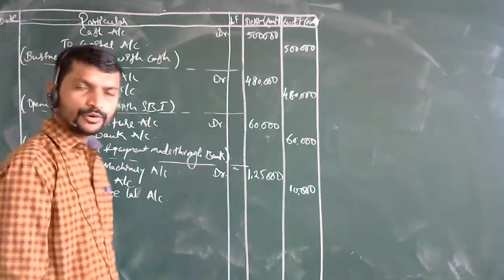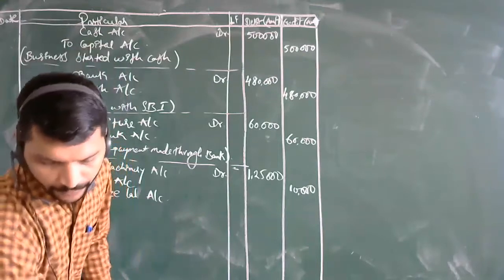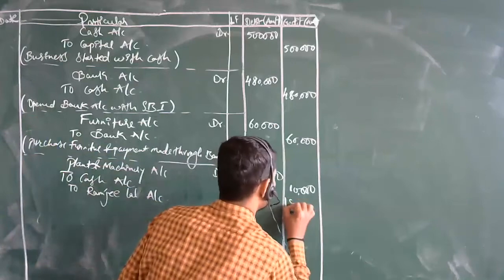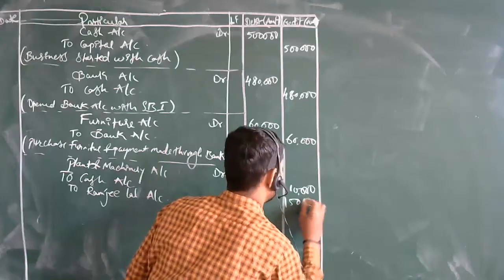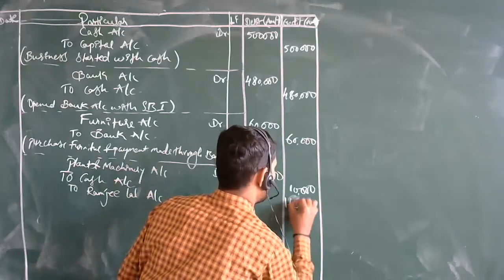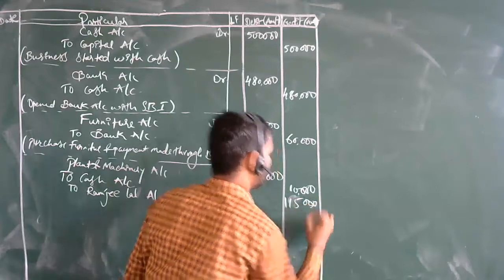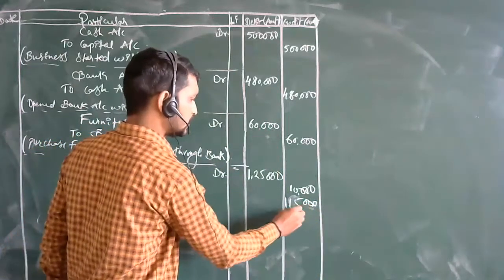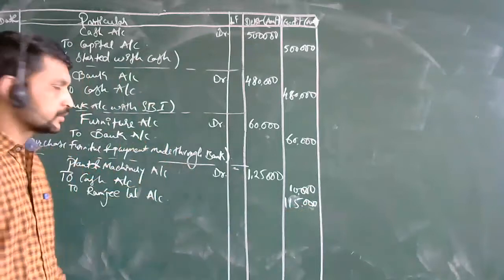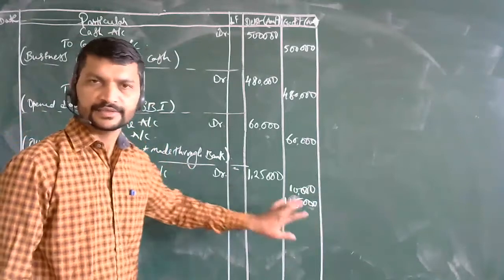So the remaining amount is how much? 1,15,000. 1,15,000 is the amount. Now both sides are tallied.